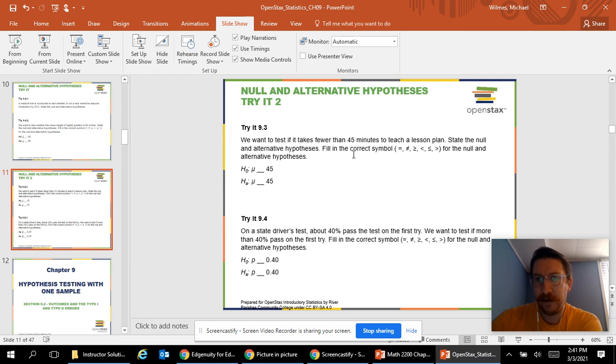Test if it takes fewer than 45 minutes to teach a lesson plan. So that's what we want to test. So alternative, mu would be less than 45, and the null would be greater than or equal to 45.